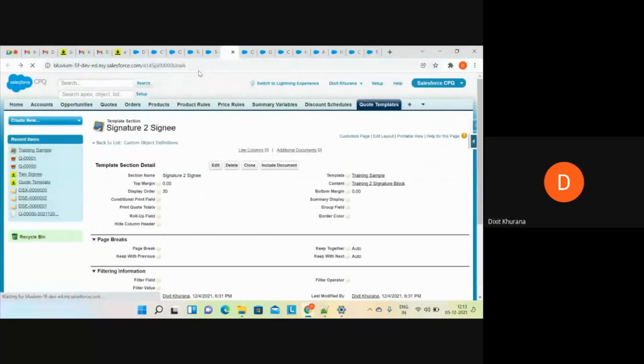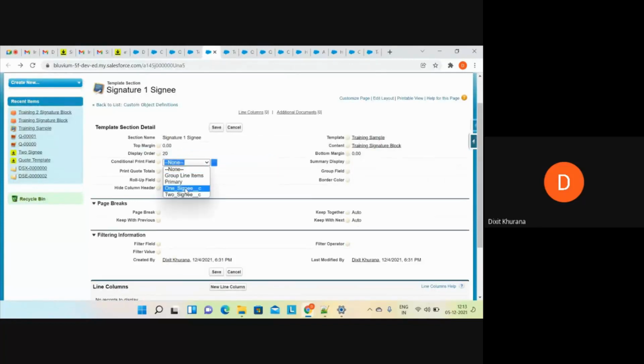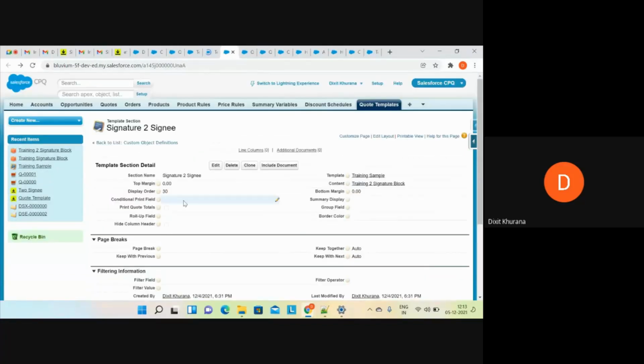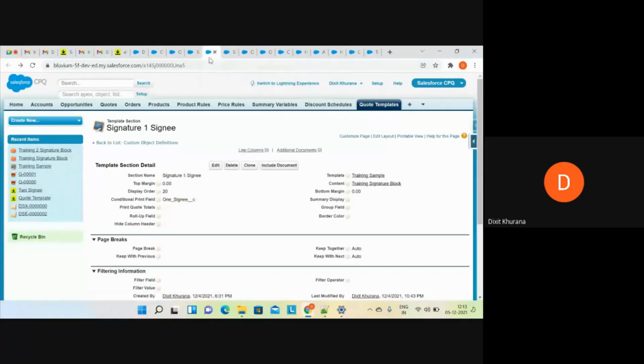This is the one signee; I'll select here one signee, and here I'll select two signees. Now if that one signee field is checked, then this section will be visible, which means one signature will be visible to you. If the other is checked, then two signing blocks will be visible on the quote document. So that thing we need to do from the CPQ side.